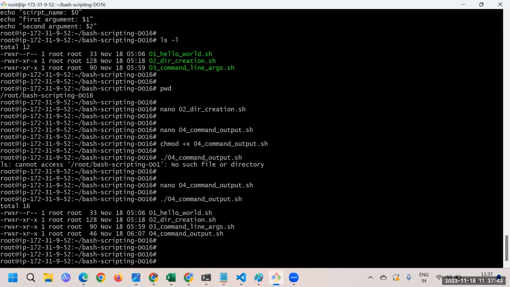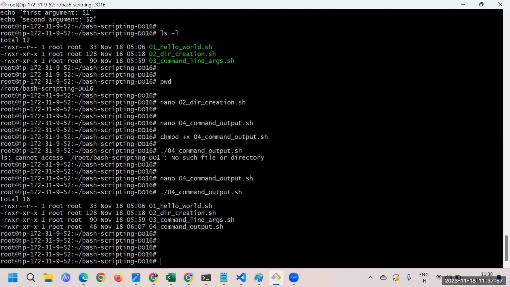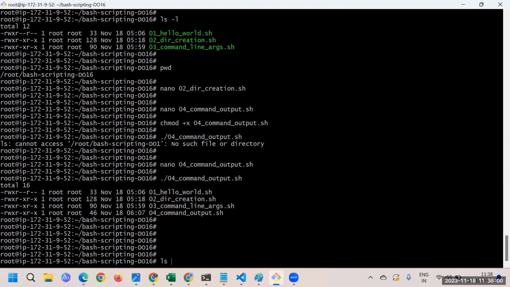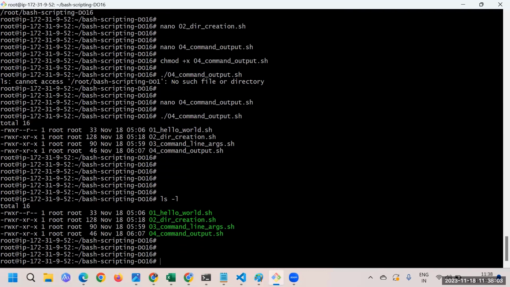Here you can see what I've said is just ls -l, so we can see the command output here. Correct. So this was your query, right? Yeah, thank you. Thanks for asking this query. Why? Because I also want to show you that this is not just for ls -l. It is about every command that you execute inside your bash script: the output will get printed.